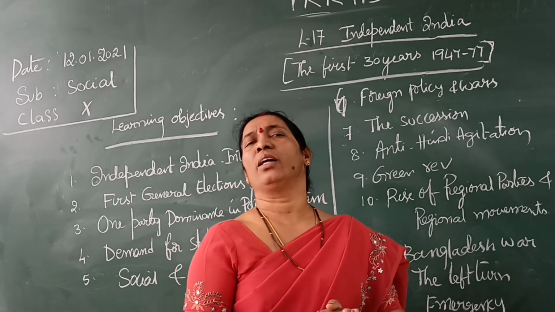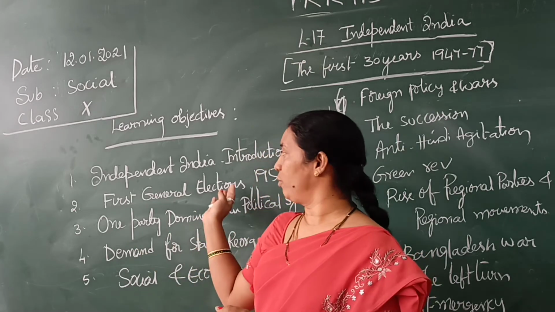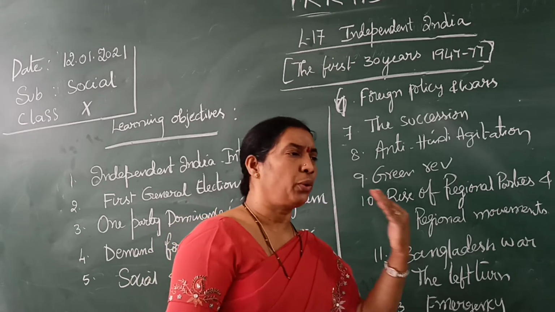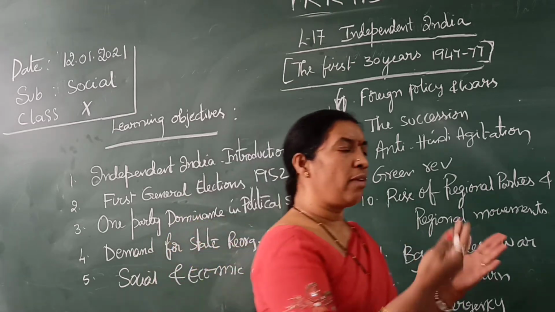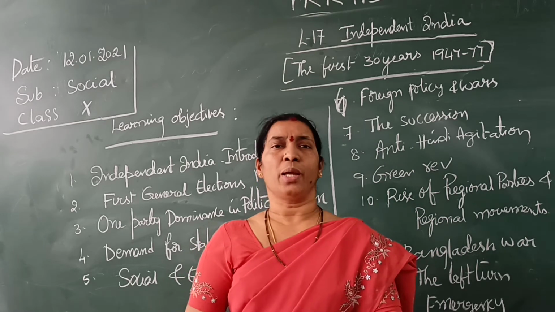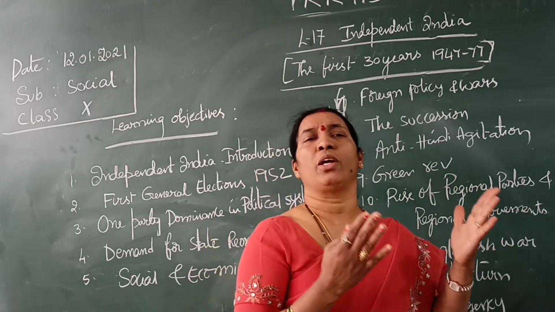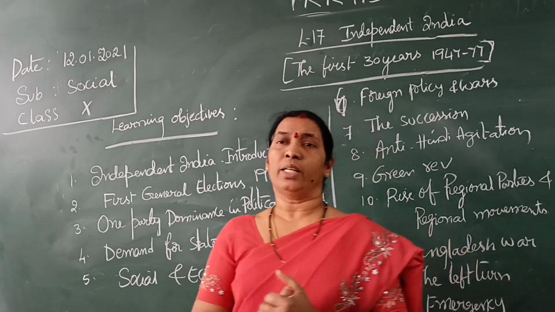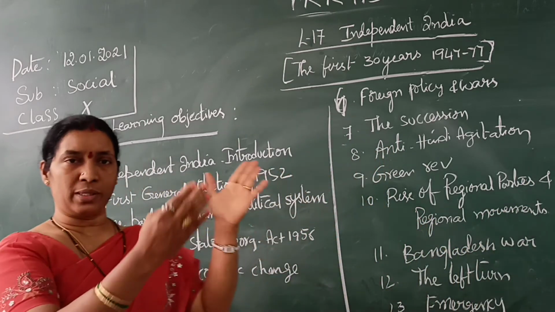So they started the first general elections in 1952. But people are illiterate, they don't know how to read and write. So how will they judge a person and cast a vote? At such a time, the Election Commission came up with a novel idea, that is a symbol system.